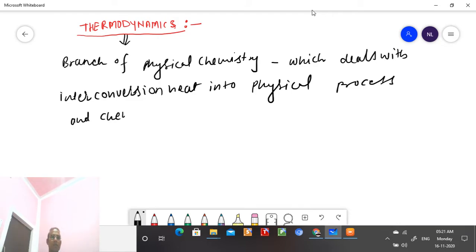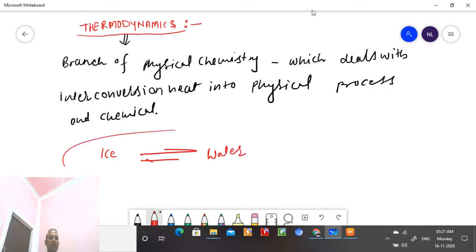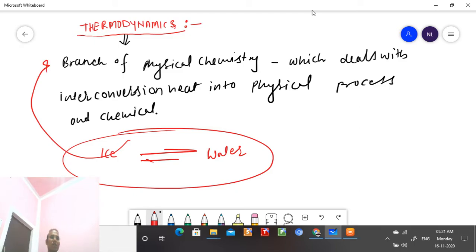So, dear student, when the physical process is happening, suppose we are having ice and it is converting into water, how much heat or energy is changing will come under physical thermodynamics. Similarly, there is chemical thermodynamics.